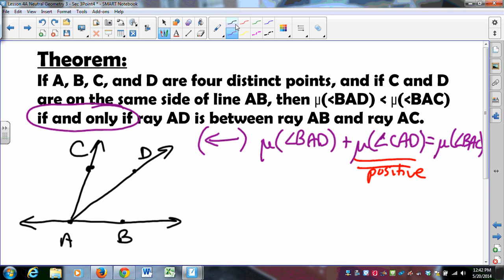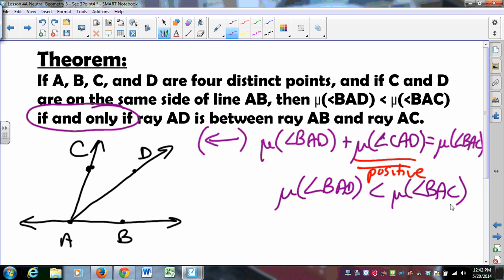And if that angle has to be positive, then by definition, and a little bit of algebra really, angle BAD has to be less than angle BAC, because we have angle BAD plus some positive number is the measure of angle BAC. This almost makes sense.